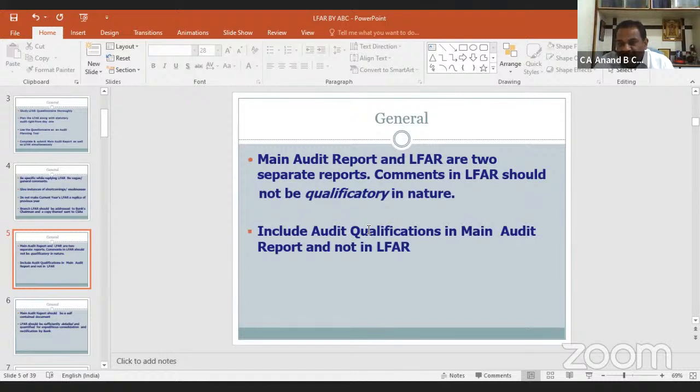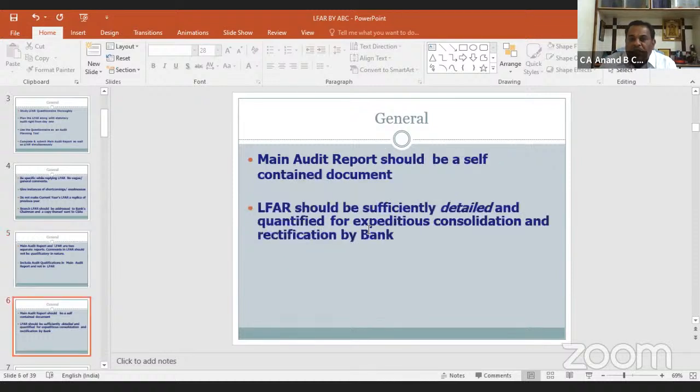Audit qualifications should be in the main audit report and not in the LFAR. The main audit report should be a self-contained document. LFAR should be sufficiently detailed and quantified for expeditious consolidation and rectification by the bank.